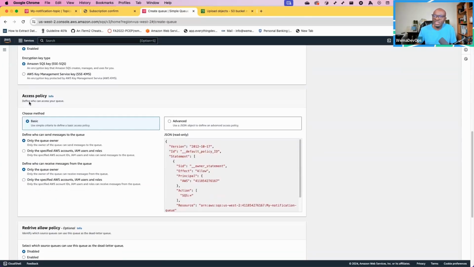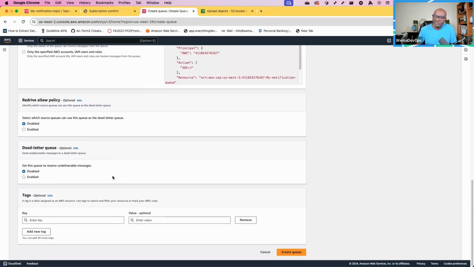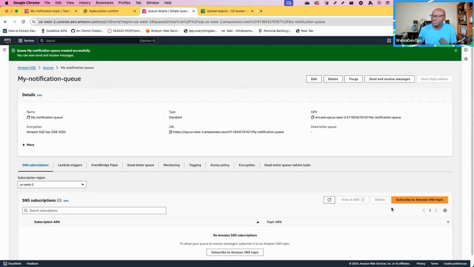And then for access policy, I'll leave it as basic, because only the owner of the queue, meaning the account that is creating the queue, will be able to access it, and that is the policy. In the JSON policy, the principal is your AWS account, the action is SQS all actions, and the resource is this notification queue. So I'll leave everything as default, then create that queue. So now we've created our notification queue.